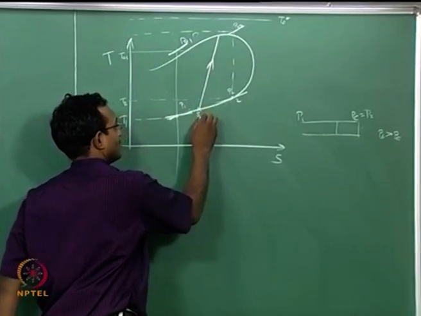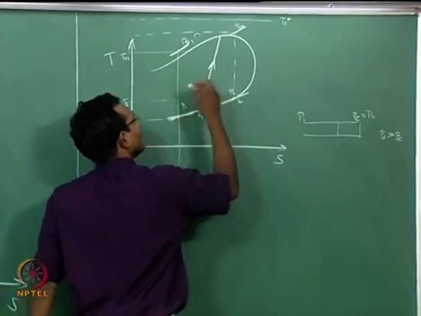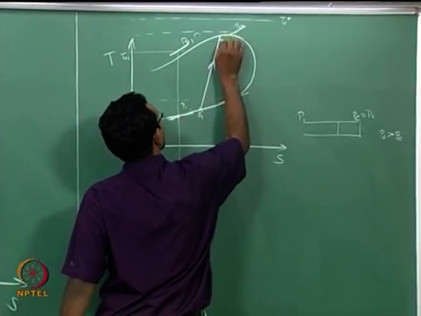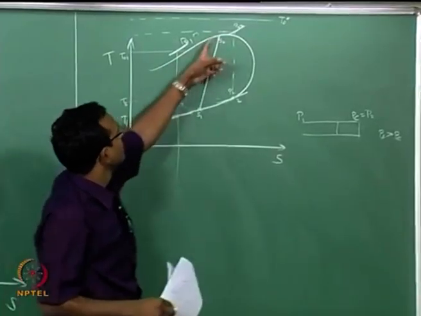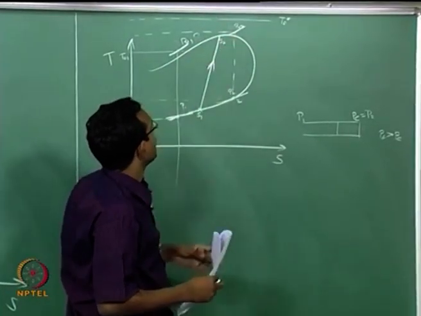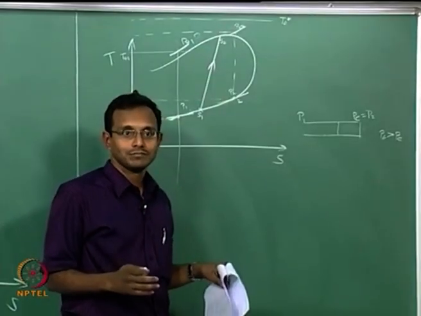Let us say this is S1, my location just before the shock, and this is my S2 just after the shock, and from here it is still going to reach the same T0, but the P0 can change now, right.